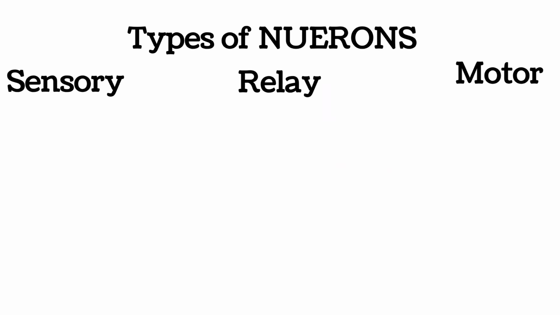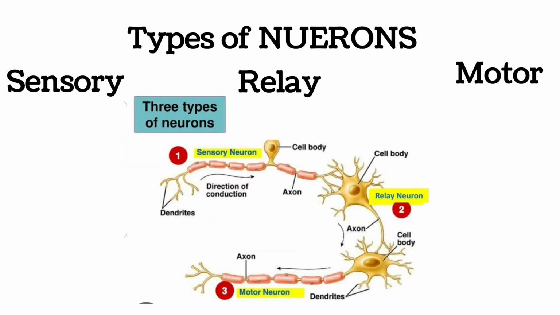These neurons are actually in between the sensory and motor neurons, so they help transfer messages between the sensory and motor neuron. Like we see in this image, a sensory neuron collects the raw fact, and the relay neuron helps connect the sensory neuron to the motor neuron. The motor neuron is responsible for sending feedback to the concerned organ for the organism to function properly. So this particular arrangement is mostly seen in the reflex arc, and we'll elaborate on it in our upcoming videos.